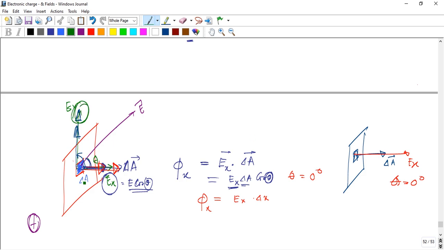For Ey, the electric field is skimming the surface, touching the surface, not piercing it, while Ex is piercing the surface.